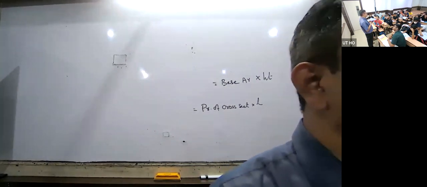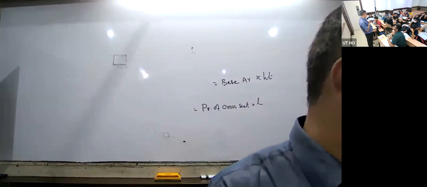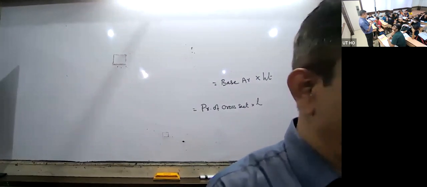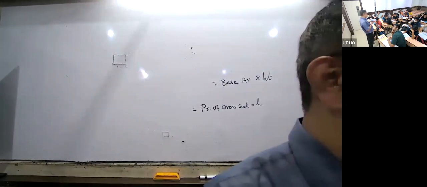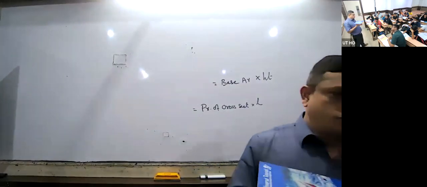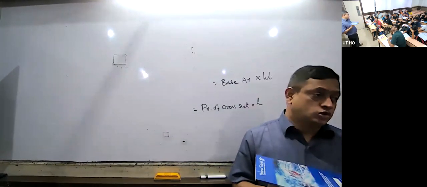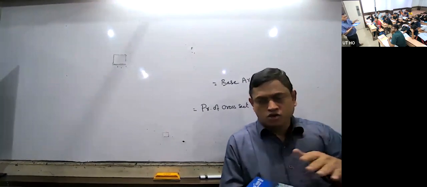All the faces are rectangles. This is a rectangle, this is a rectangle, this is a rectangle. All 6 faces are rectangles, and opposite rectangles are equal. So a cuboid is a solid with 6 faces, all rectangles, and opposite faces are equal.